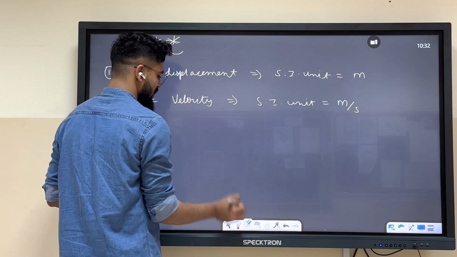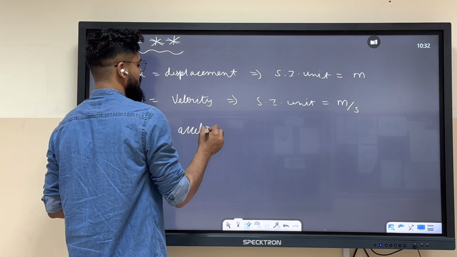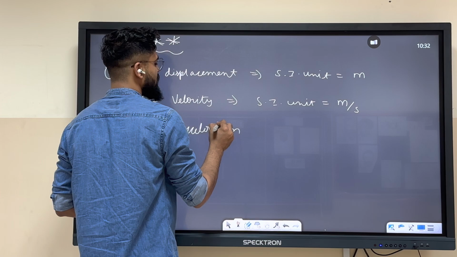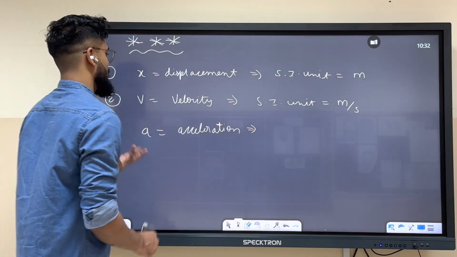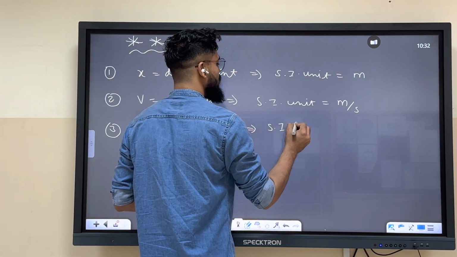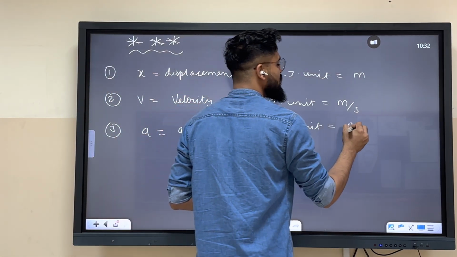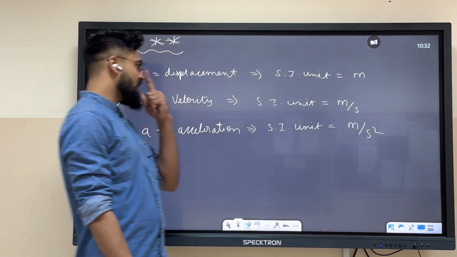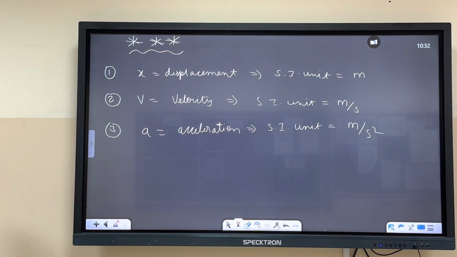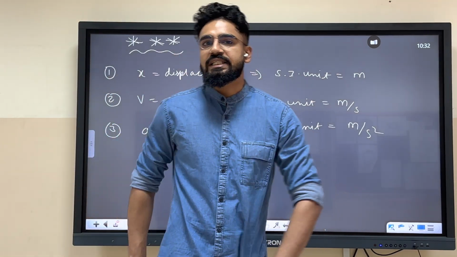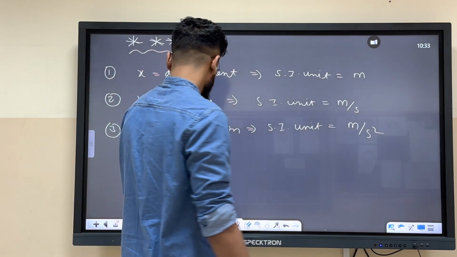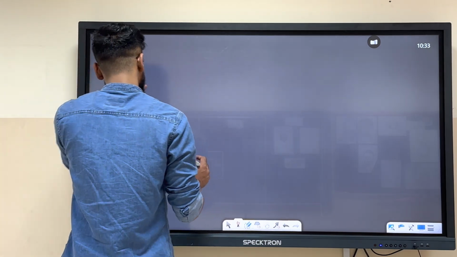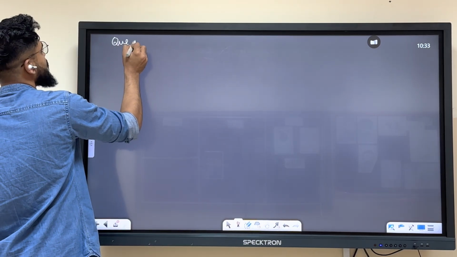What is the SI unit of acceleration? Nowadays even KG students know the SI unit of acceleration. If you go to the KG section, even they can answer that the SI unit of this is meter per second square. So these are the fundamental equations, and we all know this, correct? So without wasting any further time, let's come to the concept directly.